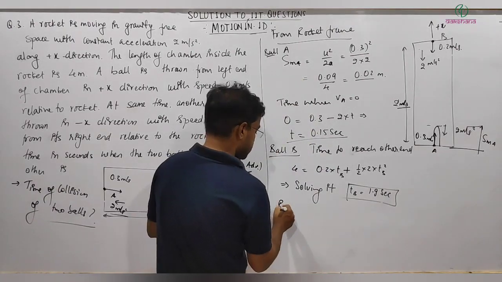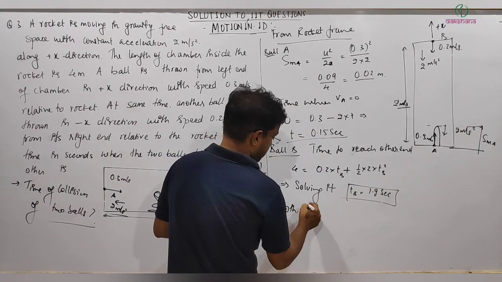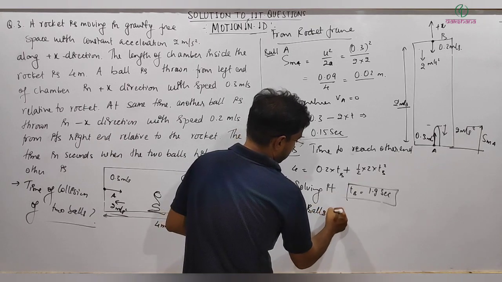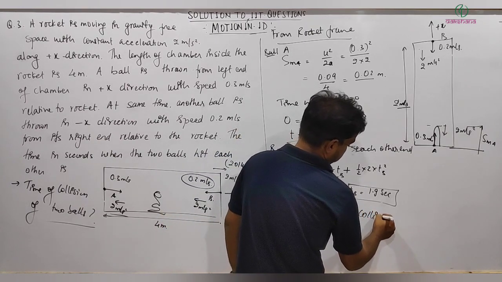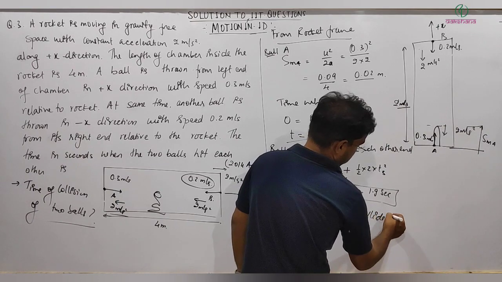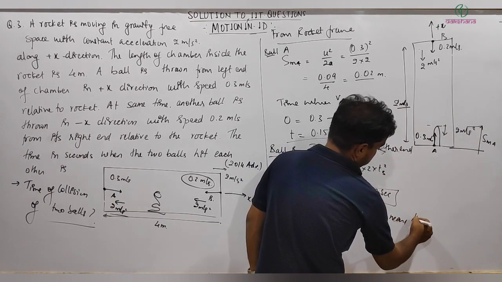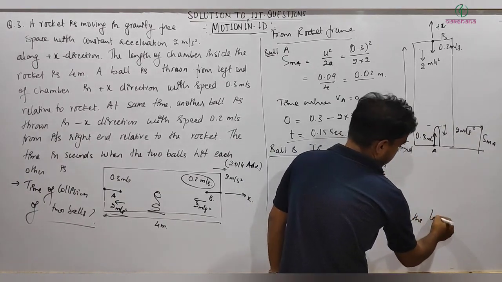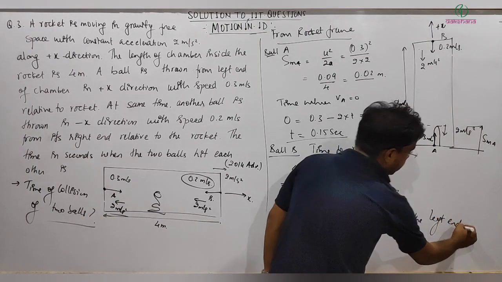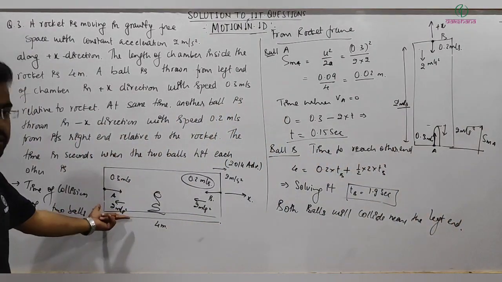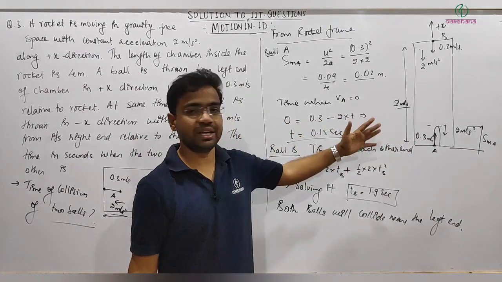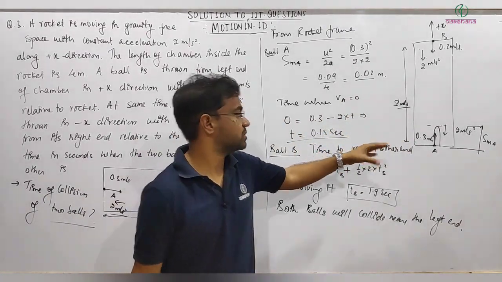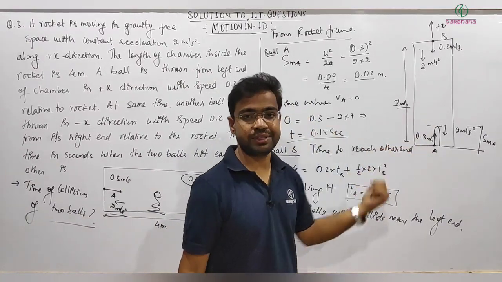So both balls will collide near the left end. According to this diagram, I have just drawn it to make it clearer, so that you can just imagine it just like in gravity, is it?